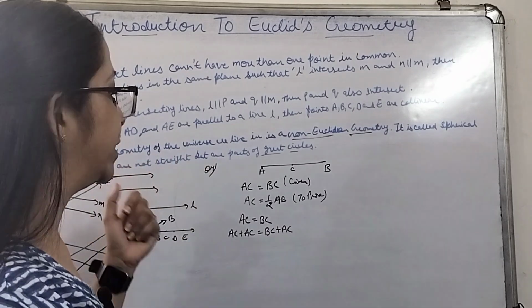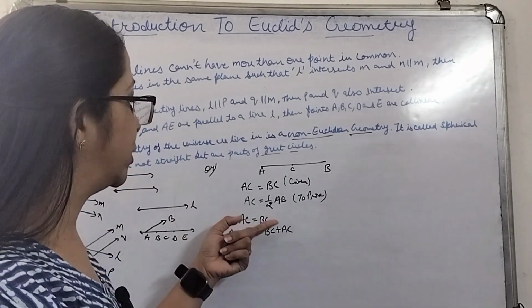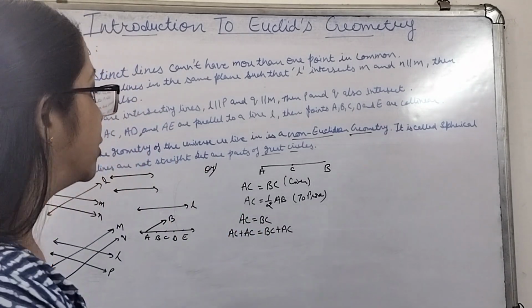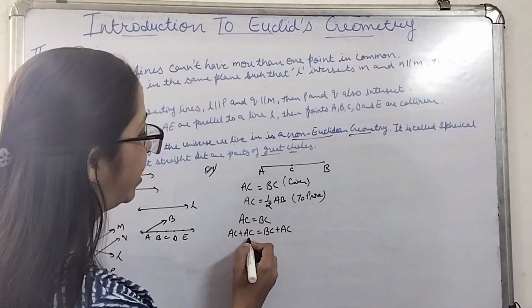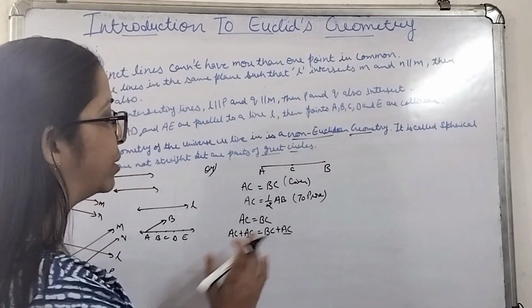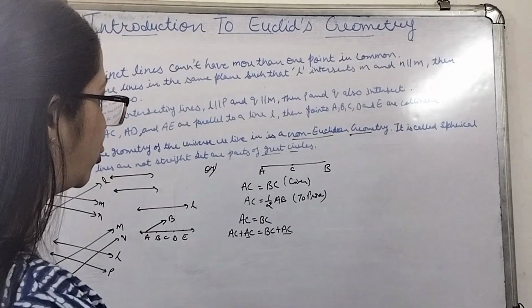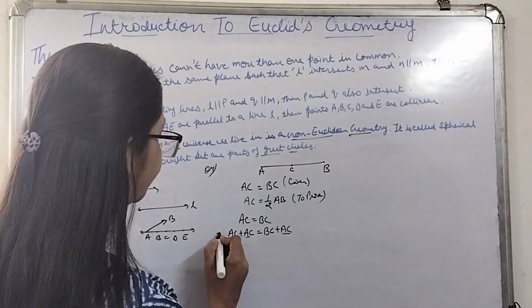It's Euclid's axiom only. If equals are added to equals, your result is even equal. So AC is equivalent to BC. In these equals, I have added AC equal. That simply means the sum will even be equal. That means this will be equal.